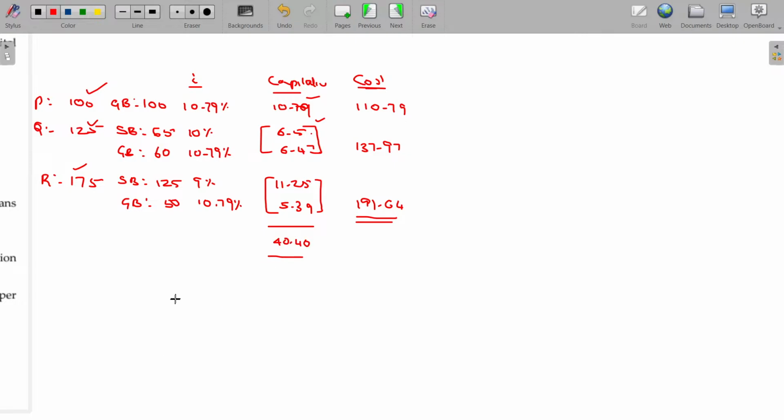And what about the total interest capitalized? 40.40. Okay, what about the general interest capitalized? You understand now? Total interest means all the three items put together. General interest being 11.86. Then the balance will be specific borrowing interest.